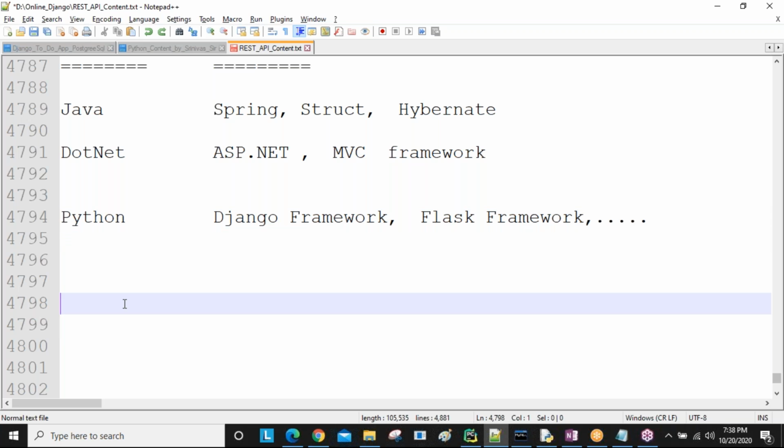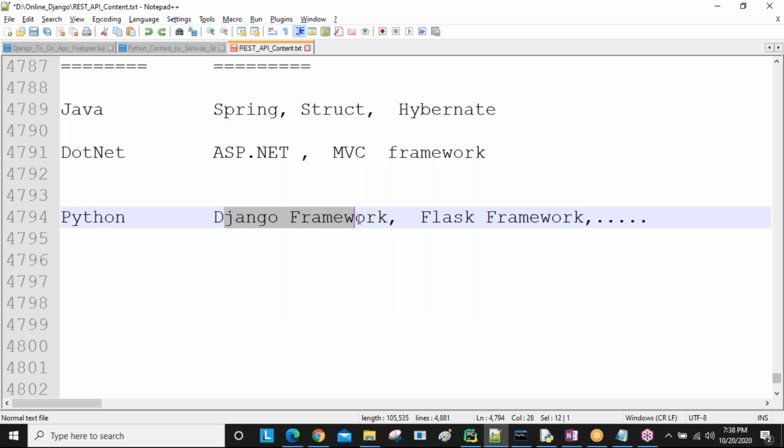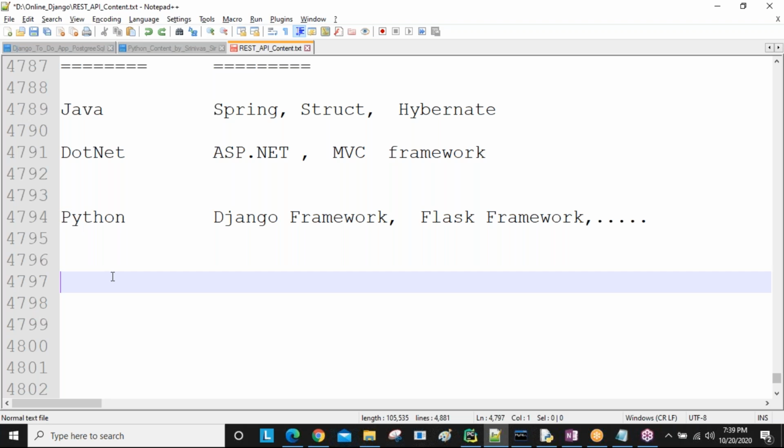Why not the Flask framework? These are the differences. Right now I'm going to discuss only some points. In coming sessions, you are going to get more points about Django and Flask. First I need to discuss some points about Django, and then we'll compare it with Flask. So if you are using the Django framework, by default it comes with one ORM layer.